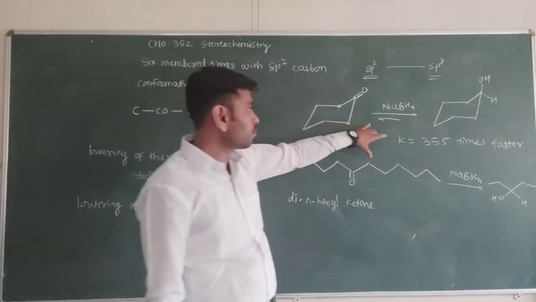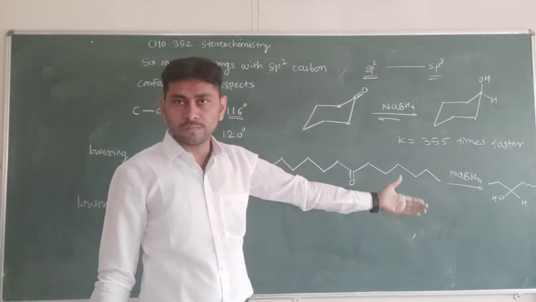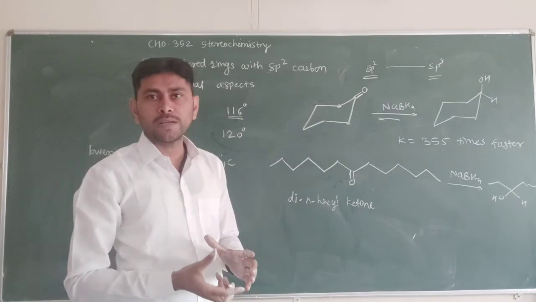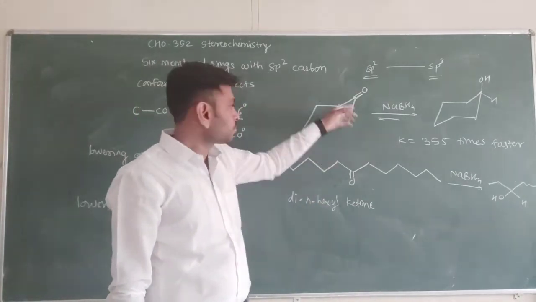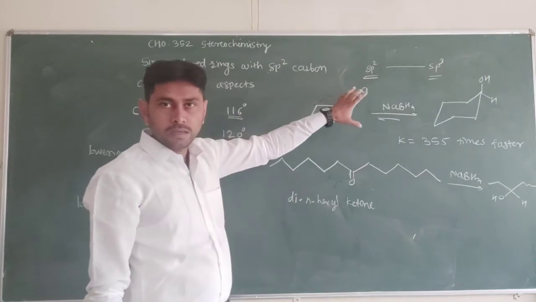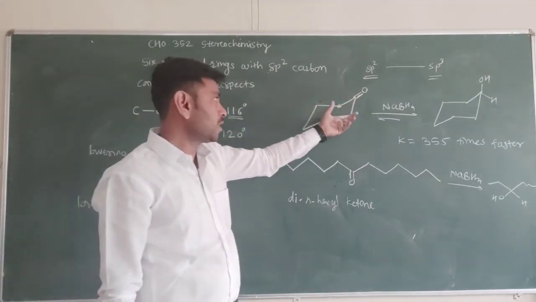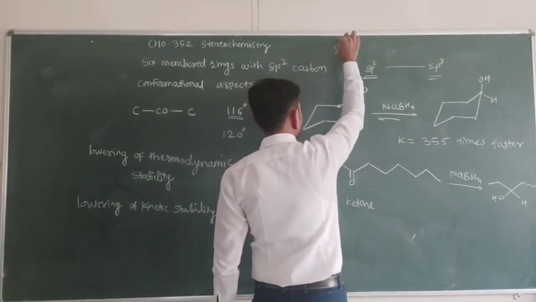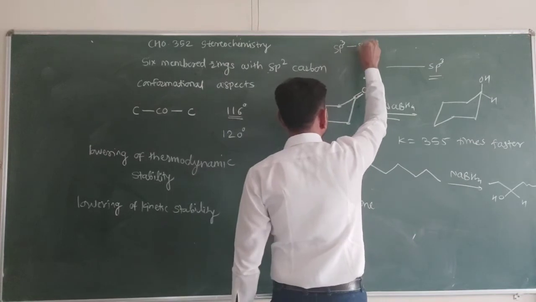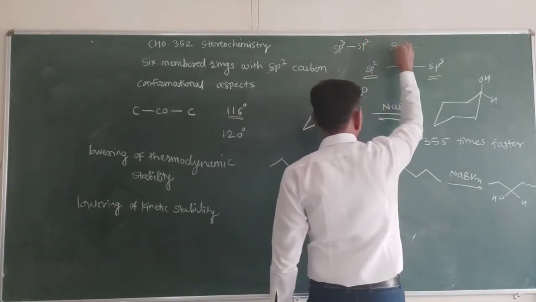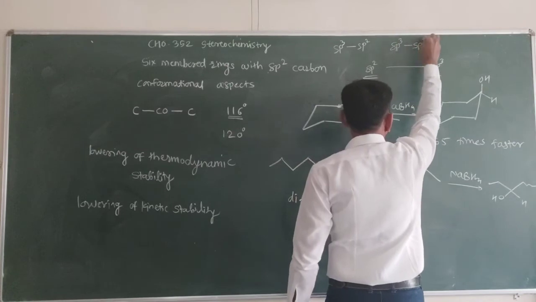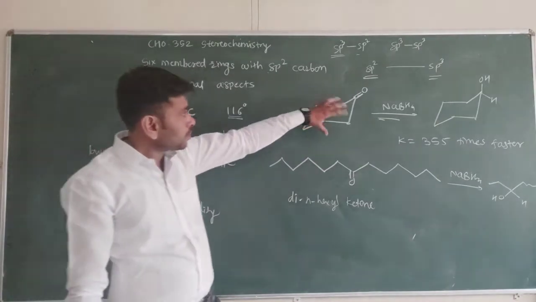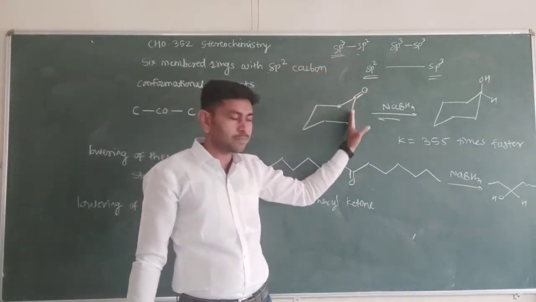The second factor is ring conversion. When one ring is converted into another form by flipping, the flipping is easier because the sp3 to sp2 conversion is easier than the sp3 to sp3 conversion.